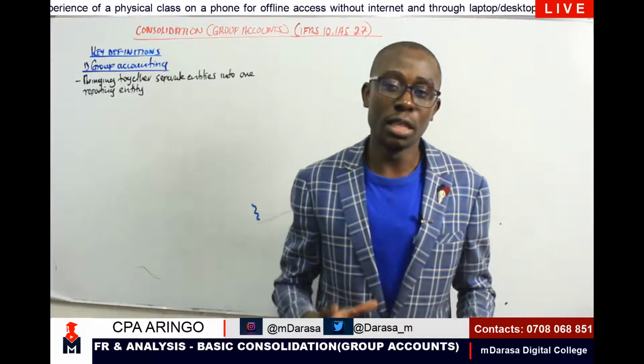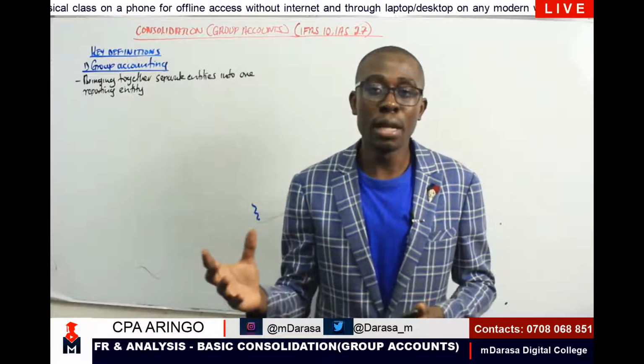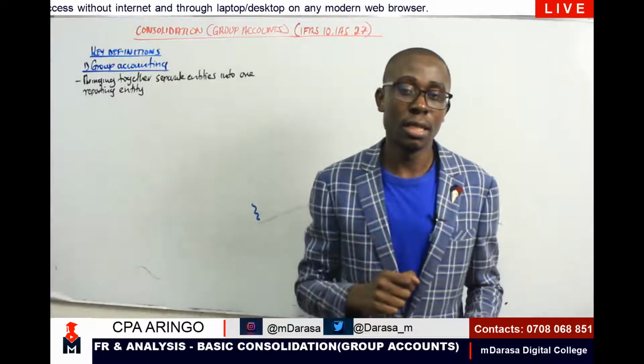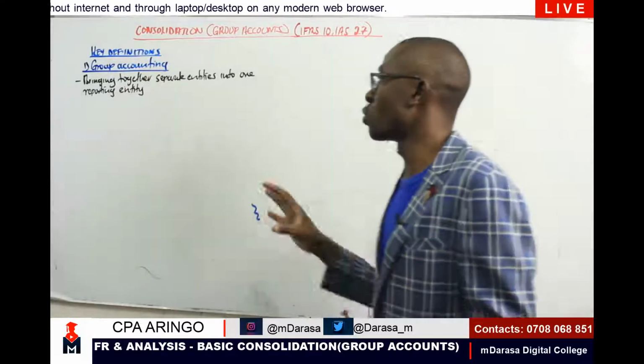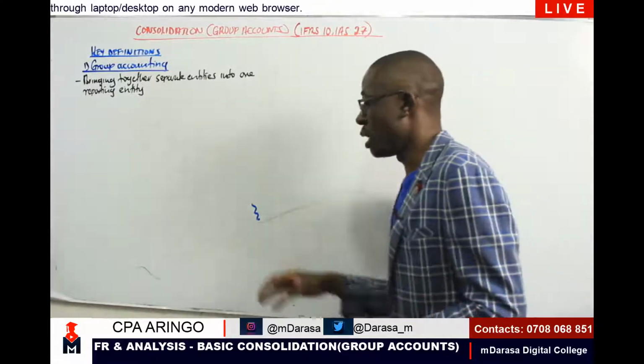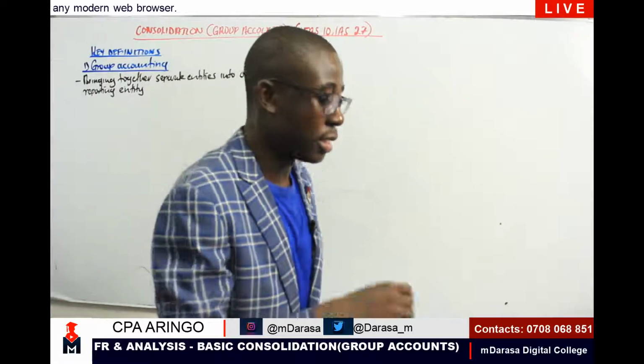That's the main objective of preparing our group accounts: to bring all these parent and subsidiary companies together and report them as if they are one economic entity. So that is what we term group accounts, bringing together separate entities into one reporting entity. In this context, we're talking about bringing together our subsidiaries and parent and reporting them as one entity.